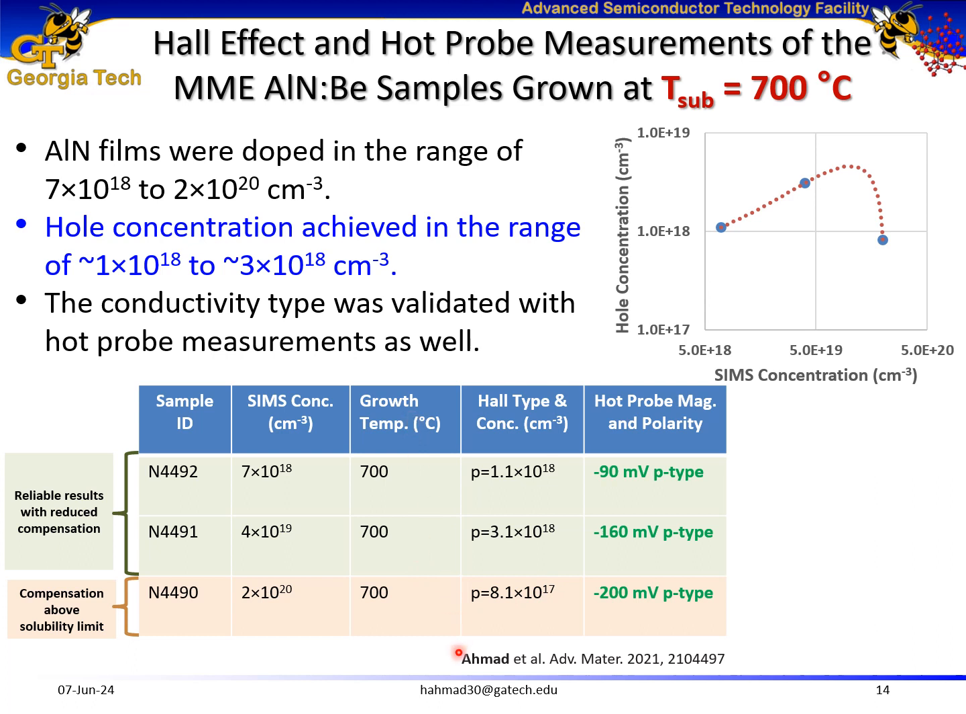I also grew beryllium-doped aluminum nitride at 700 degrees C growth temperature and achieved an even higher hole concentration of 3 x 10^18 per cm^3. And the conductivity type was also validated from hot probe measurements.